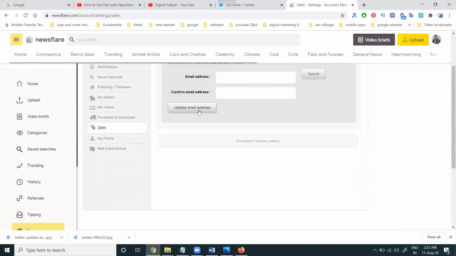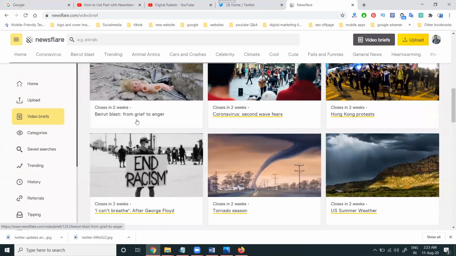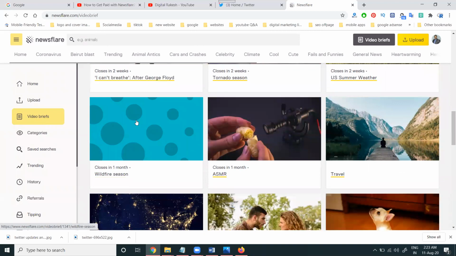Once it is verified, everything will be successfully finished for your Newsflare account on the video sale option. We can use this carefully, watch and upload the videos, sell the videos, and get the amount from newsflare.com. So what are the conditions? You can learn everything from the video brief. They show how people are uploading videos. Telugu videos are rarely put in this option, so we can use these videos to increase earnings from newsflare.com too.